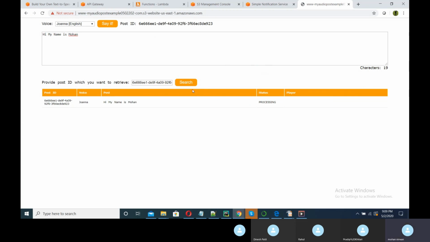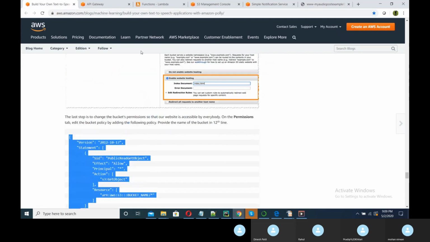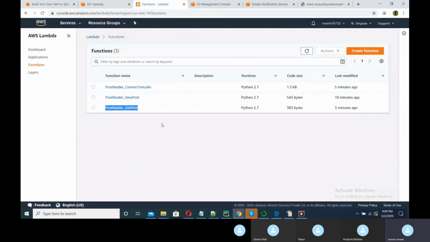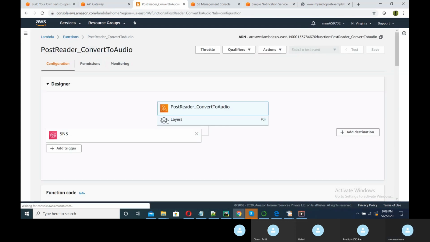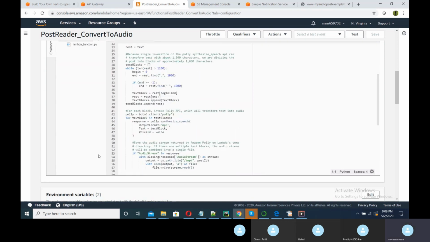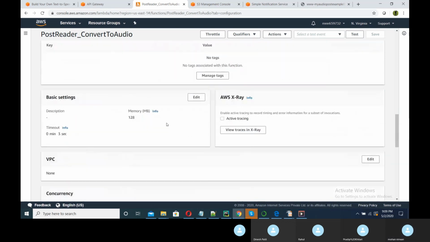One thing we have missed is our Lambda function convert to audio. We need to give 5 minutes time here. Edit.